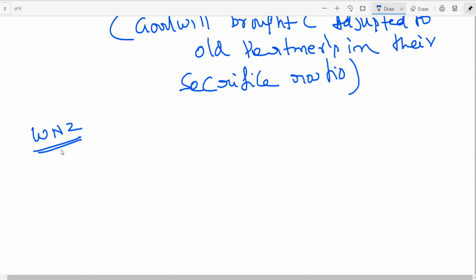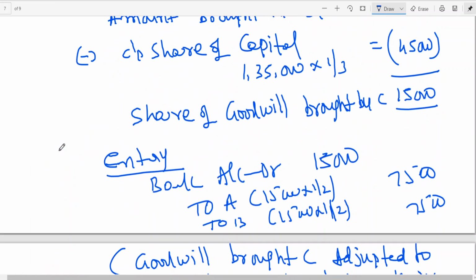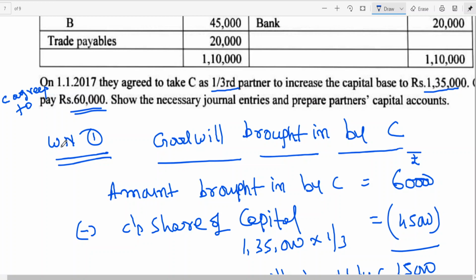Working note number 2 is that the capital base is 1,35,000.